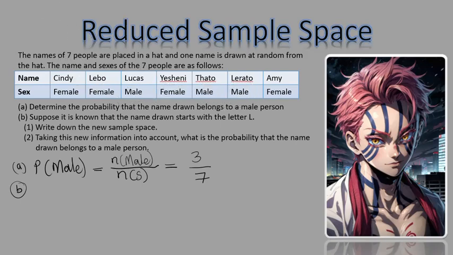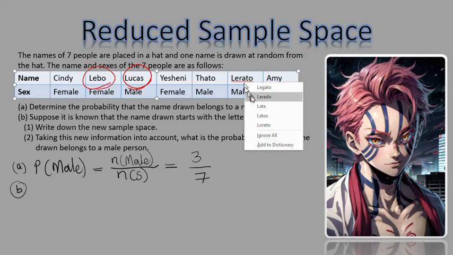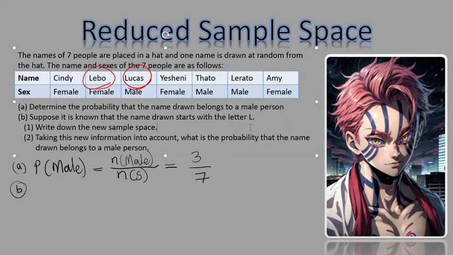So now we are working with what? With the names that have L's. So here's the first name here. Here's the second name here. And I don't know why this thing highlighted it. I think it's the spelling thing. Let me remove that. Ignore this. This thing doesn't detect African names, but that's fine. That's how these things are. I've shown you that this is the name that starts with L, another one, and another one here. So that's my new sample space. That is the reduced sample space now.